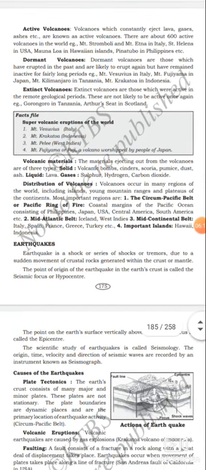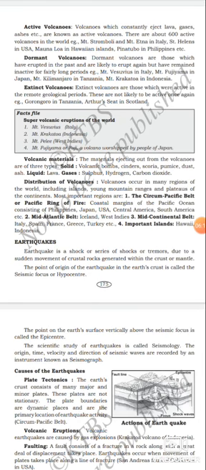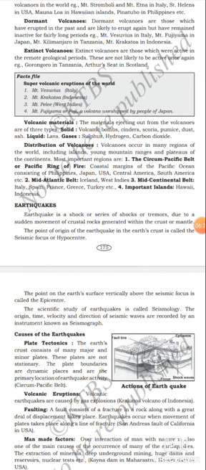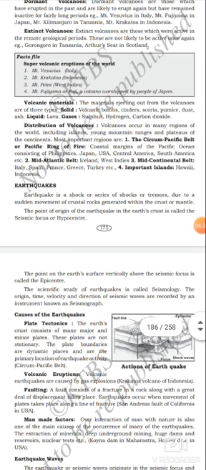Listen now. Volcanic materials. The materials ejected from volcanoes are of three types. Solid: volcanic bombs, cinders, scoria, pumice, dust, ash. Then liquid type is lava. Gases: sulfur, hydrogen, carbon dioxide. These are the gases ejected at the time of a volcanic eruption.